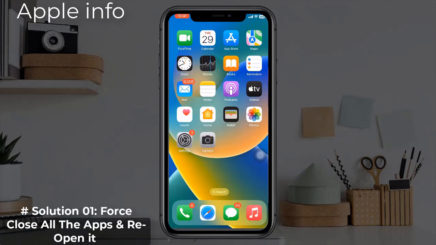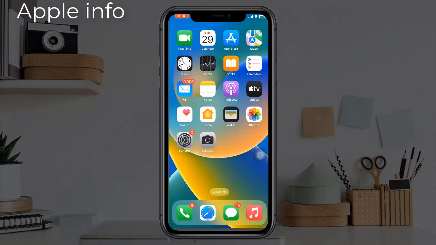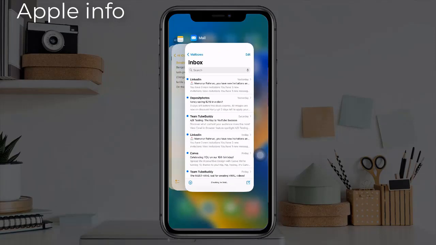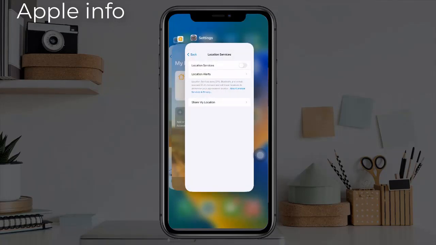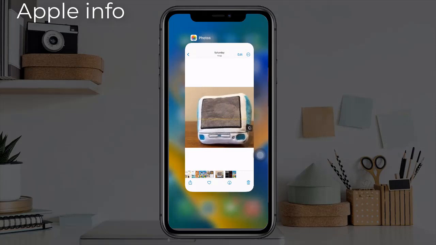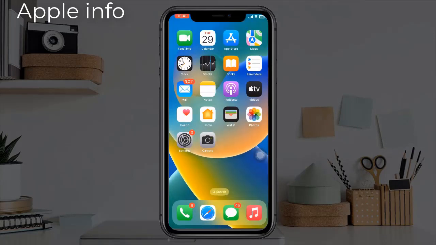Solution 1. First, close all apps and reopen it. Swipe up the screen from bottom to center until you get the close app. Swipe up the app's preview to close. Now reopen the app and use the keyboard to check if it's working or not.